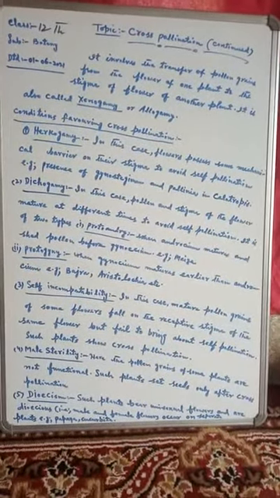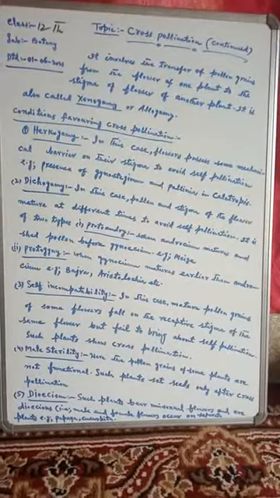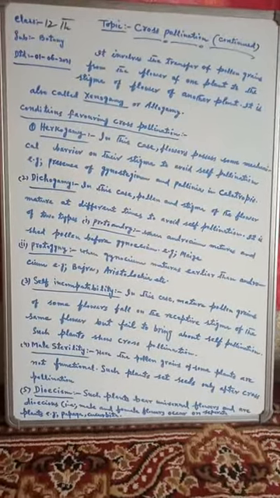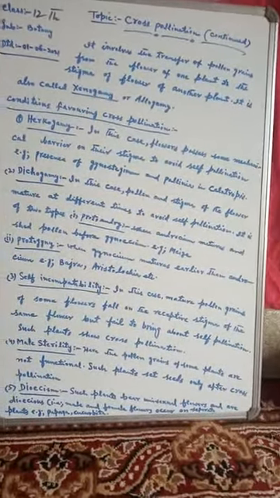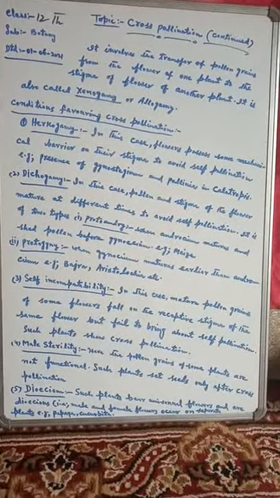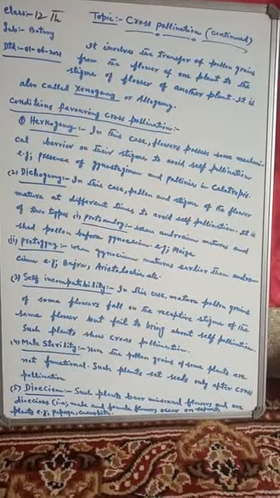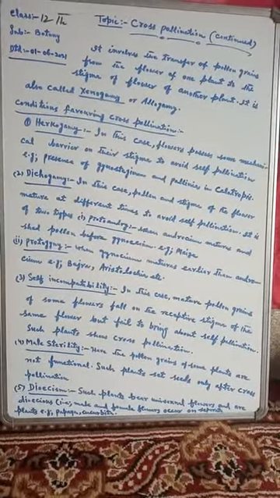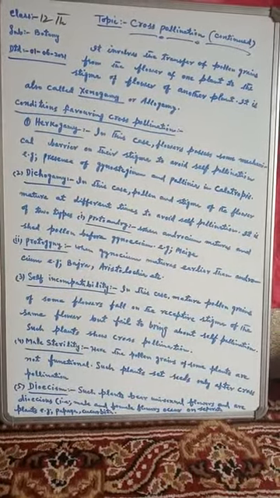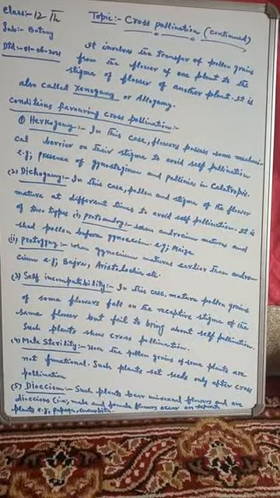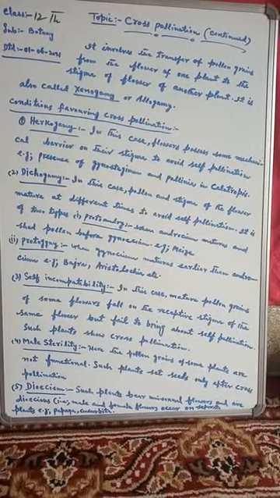Now today we will throw light upon the conditions favoring cross-pollination. What are the conditions which are favorable for cross-pollination? The first condition is herkogamy. So what is herkogamy? Here, flowers possess some mechanical barrier on their stigma to avoid self-pollination.